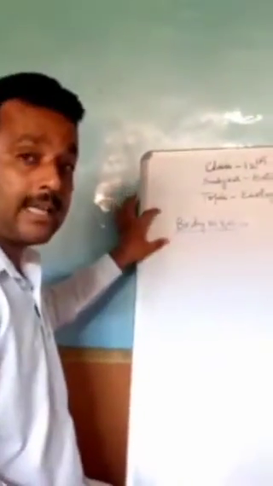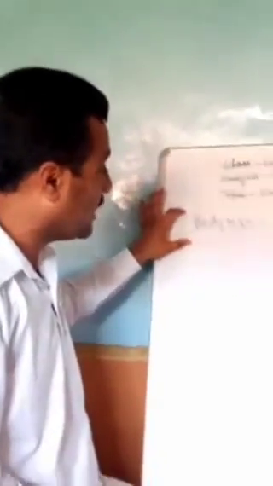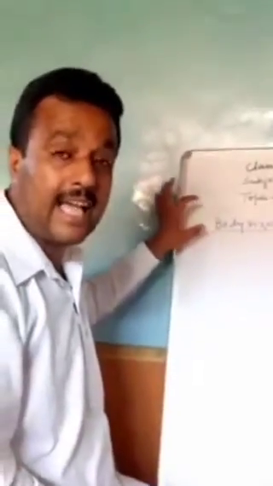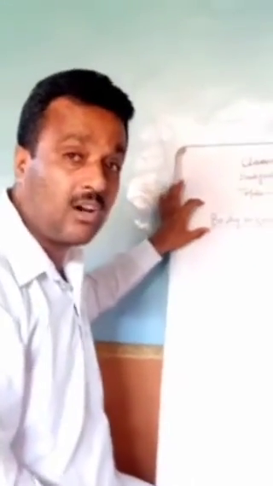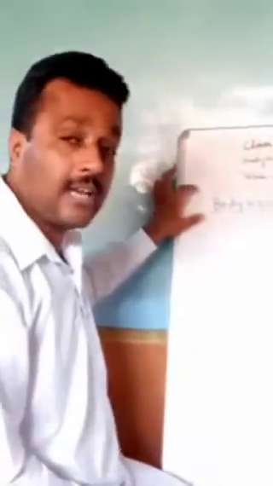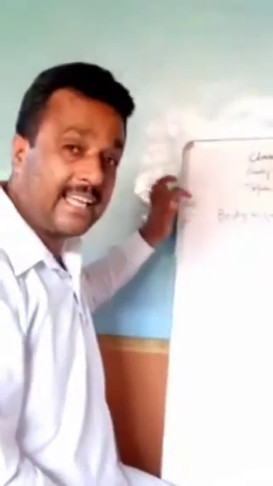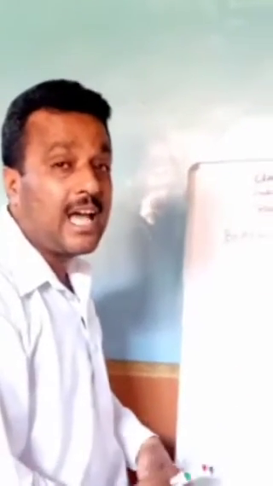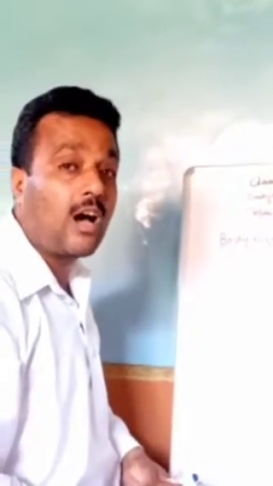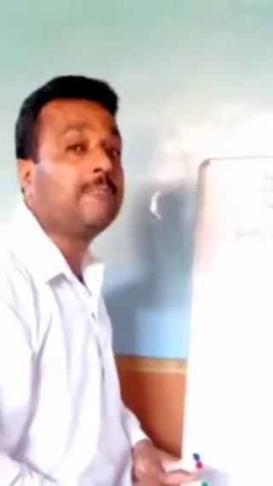Body size: in case of the aquatic organisms, they are larger in size as compared to that of the terrestrial organisms. In case of terrestrial animals, energy is needed and that energy is used to overcome the gravitational force, while in case of the aquatic organisms, that energy is used as the growth force. That is why we see different types of organisms which are very large. For example, the blue whale, which is about 30 meters in length.